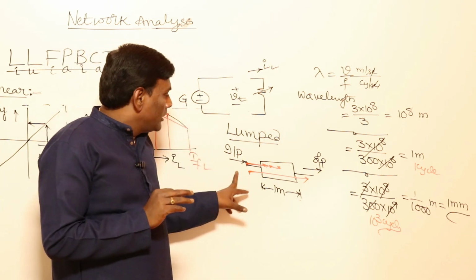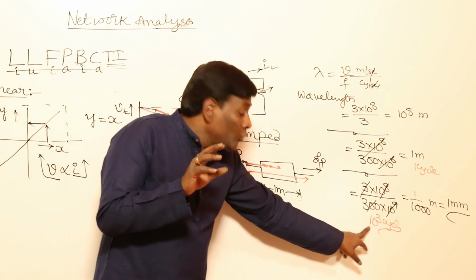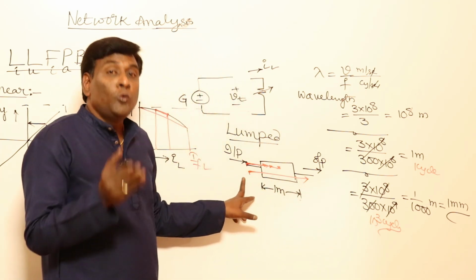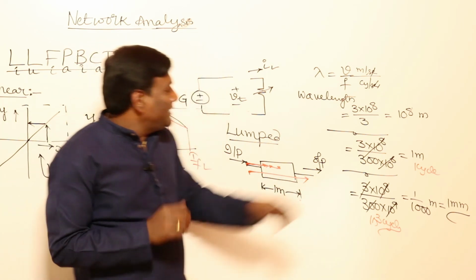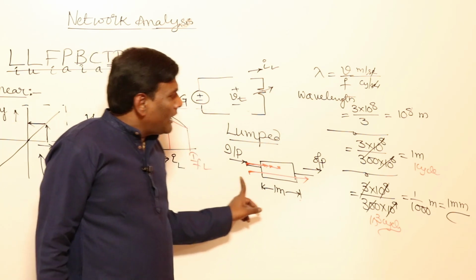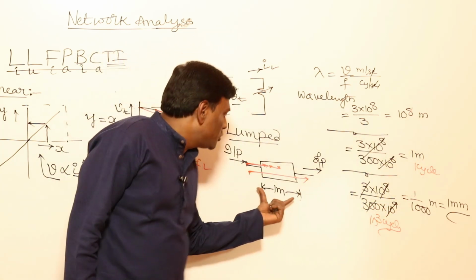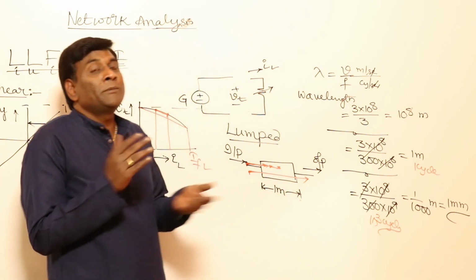So here you lose about 1 kilocycle of information if you don't consider wave travel. But here, by the time of one cycle, 1 lakh kilometers will be traveled. So to travel 1 meter, how much information do you lose? You are not going to lose any information.